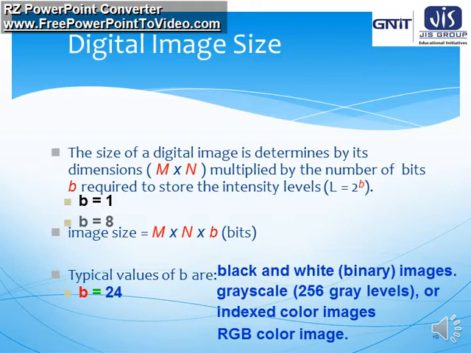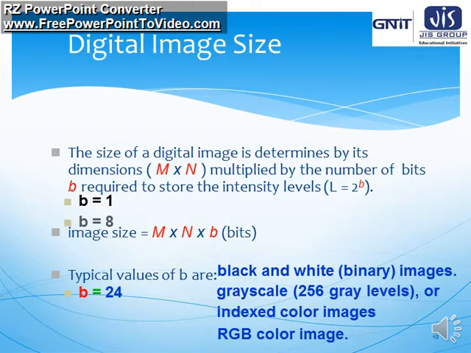So the size of the digital image is determined by its dimension m multiplied by n, multiplied by the number of bits required to store the intensity level. Here m and n are represented by the length and breadth, and b is represented by the number of bits required to store the intensity levels. So we can see that image size is equal to m multiplied by n multiplied by b.